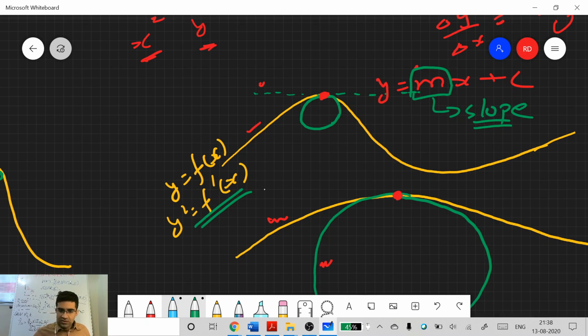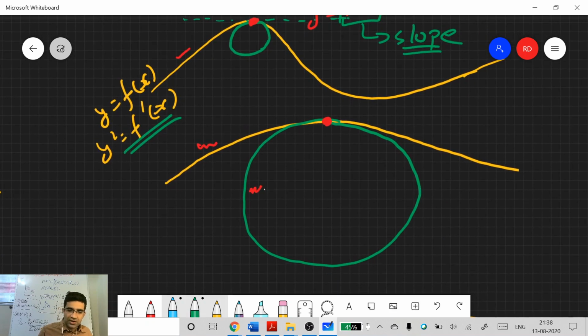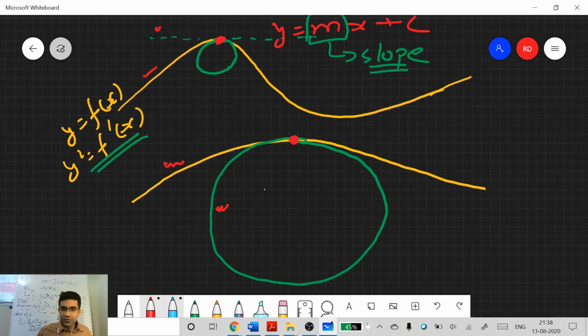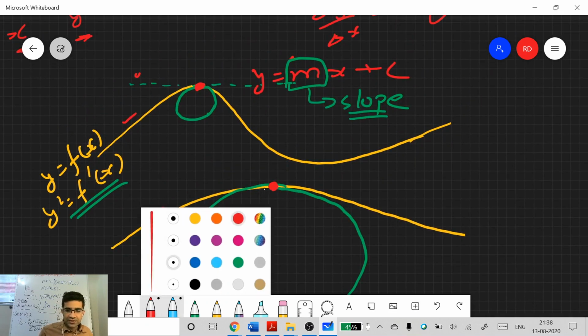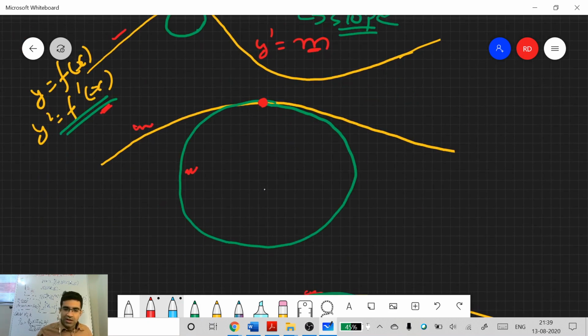All right, so this is when we draw this line. Next, we are trying to draw a circle. What will be the first derivative of this, y dash? What will be the first derivative, dy by dx? Just differentiate the right hand side, it will be equal to m, the slope. That is why m becomes equal to this f dash x. In the case of a circle, how do we do this? What is the equation?